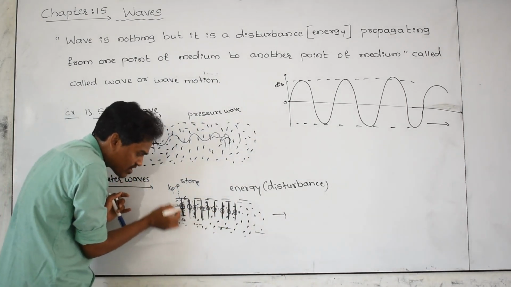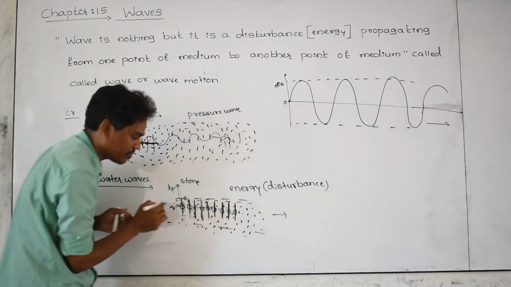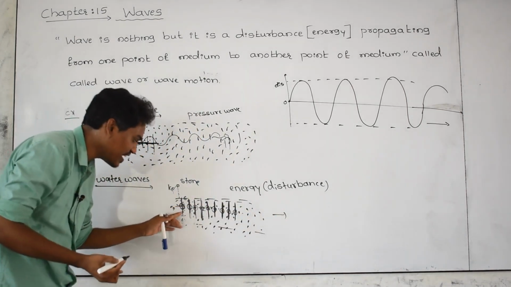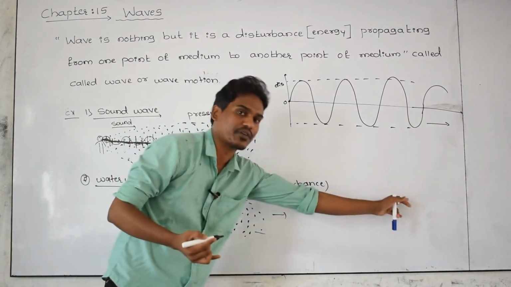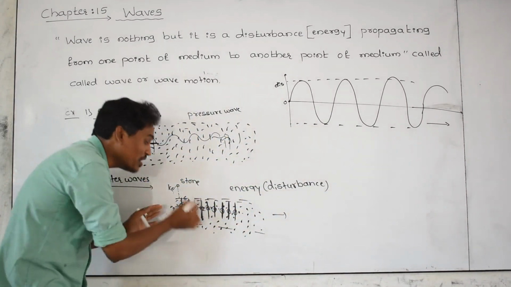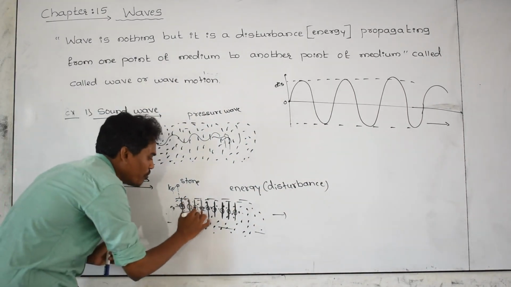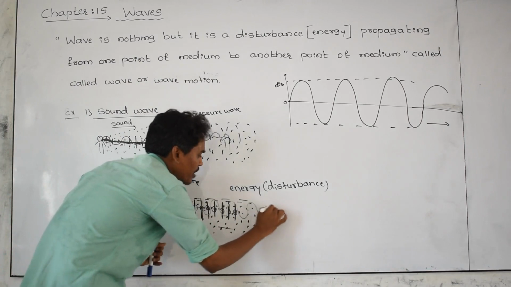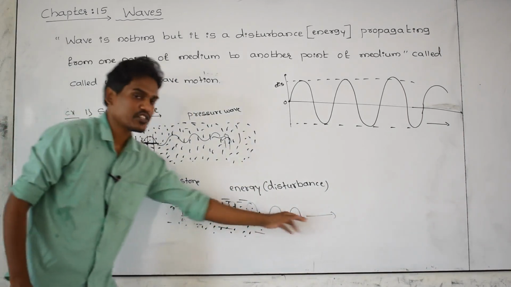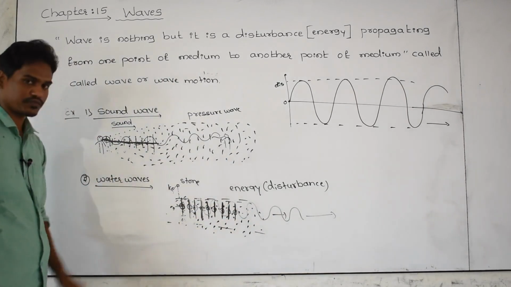This particle is moving like this, but not moving in the forward direction. This particle is vibrating here only, but not moving. Then what is moving? The disturbance created by these particles of the medium is moving. Are the particles moving in the x direction? No. Only the disturbance created by the particles of the medium is moving. How does it move? In the form of waves. In the form of waves, only the disturbance is moving. These waves produced in the water medium are called water waves.